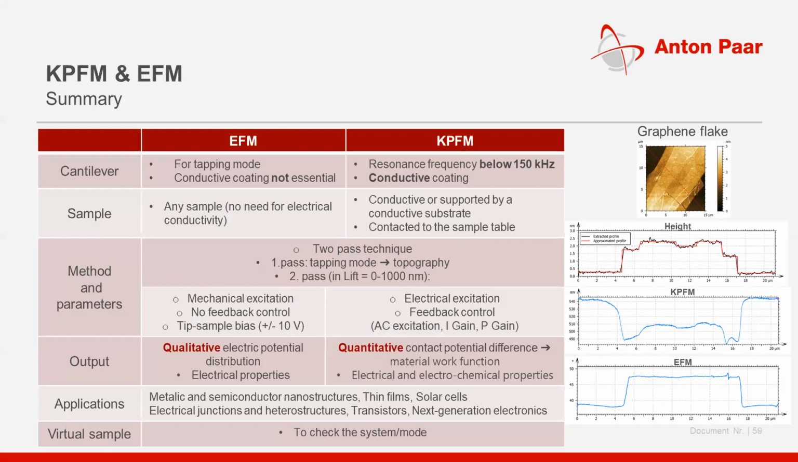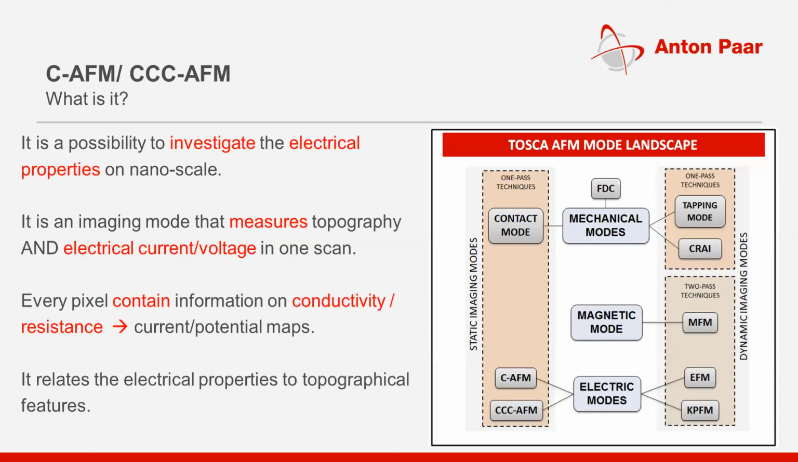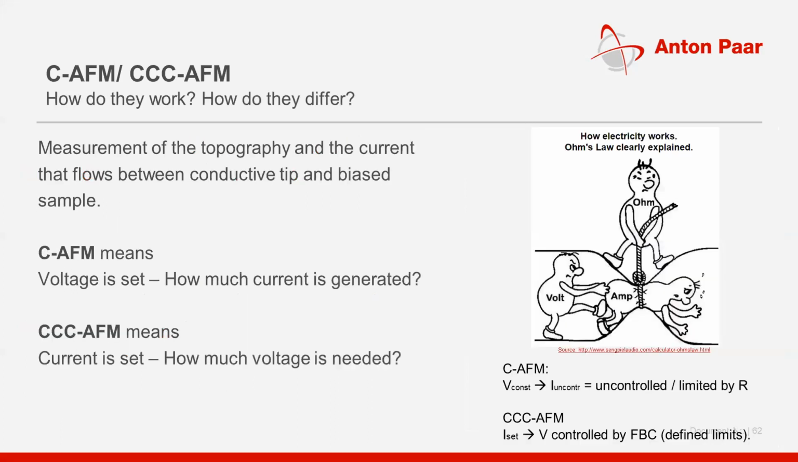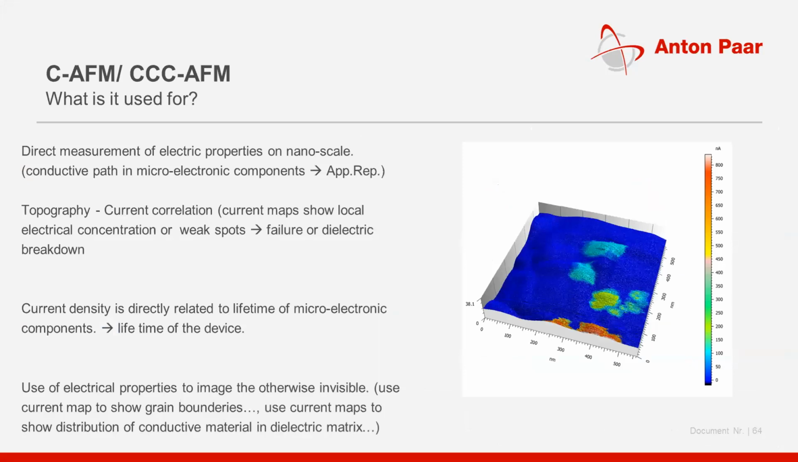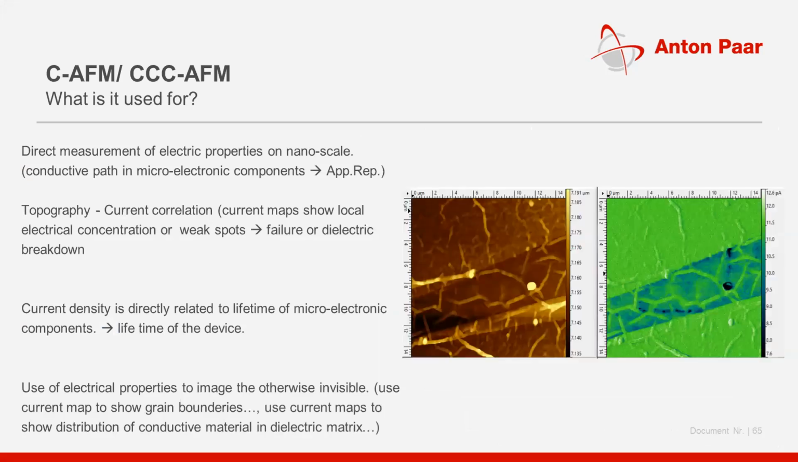Summary of the electrical modes. These are also other electrical conducting modes where you are applying voltage and measuring the current, and the important point is to characterize the conductivity or resistivity of the material. There are different ways that are used for direct measurements.